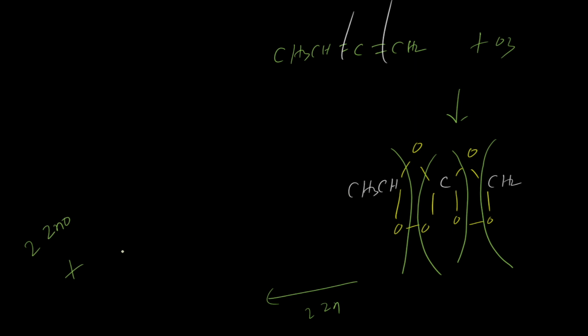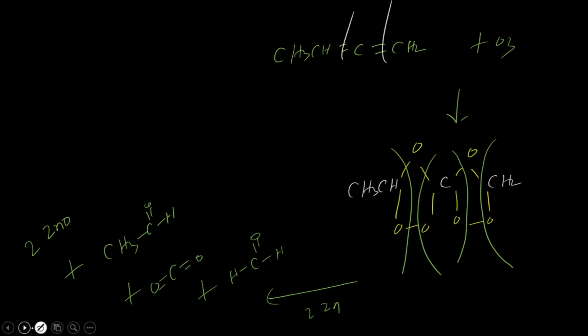This side CH3, now this carbon is double bond OH. 1 molecule you got. Second is what? This is C double bond O, C double bond O, means carbon dioxide you got. And this one is the CH2, so C double bond O and both sides hydrogen. Simply got. I hope you understand. If you didn't, then just see the video again and again. You will get the idea how it happened.